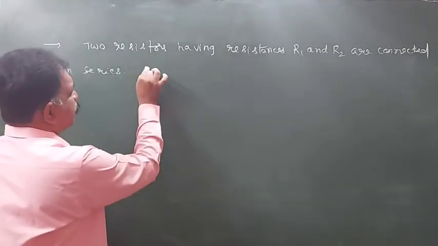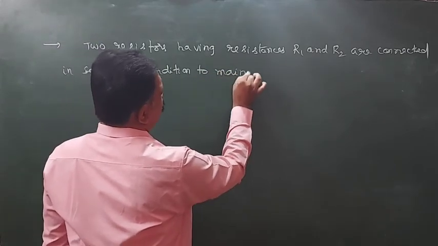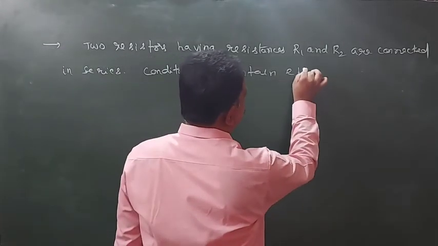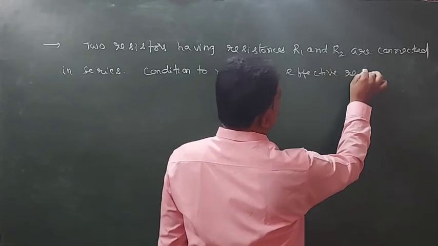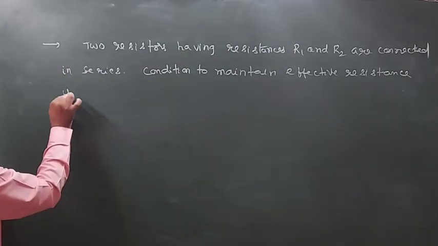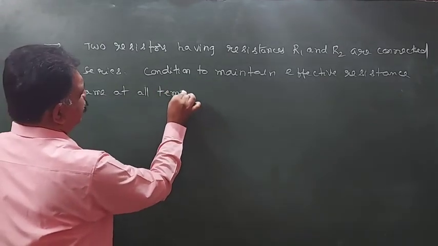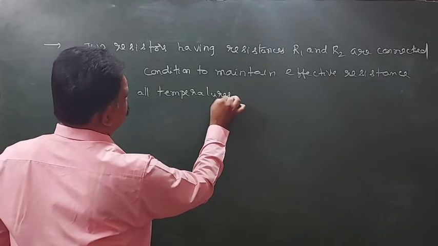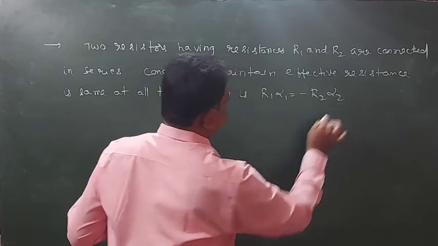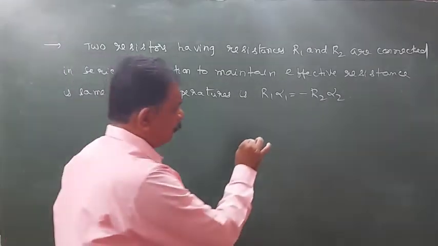Okay, condition to maintain effective resistance is same at all temperatures is R1 alpha 1 is equal to minus R2 alpha 2.